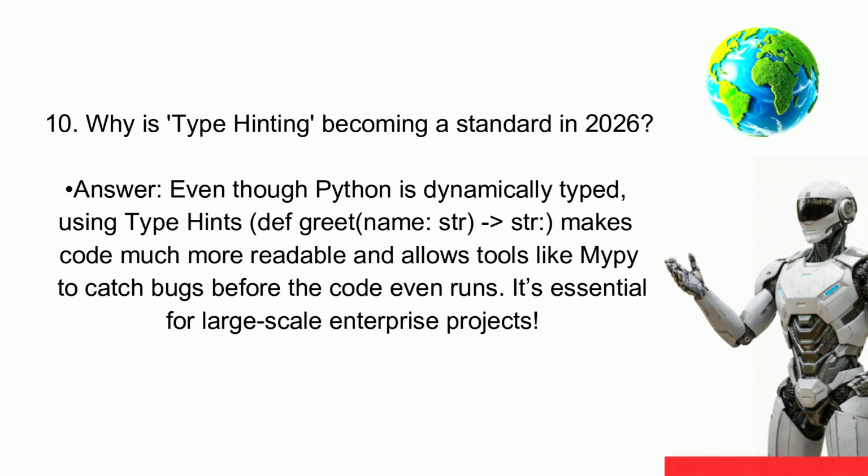10. Why is type hinting becoming a standard in 2026? Answer: Even though Python is dynamically typed, using type hints, def greet(name: str) -> str, makes code much more readable and allows tools like MyPy to catch bugs before the code even runs. It's essential for large-scale enterprise projects.